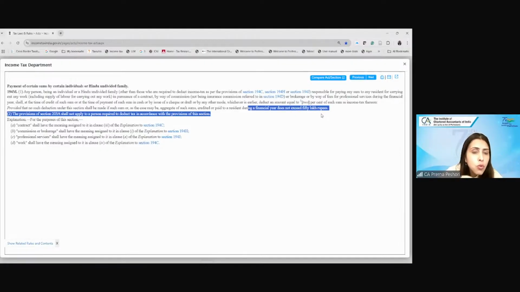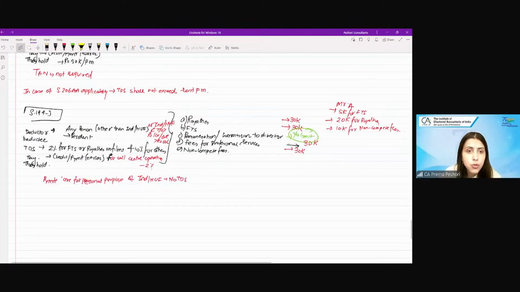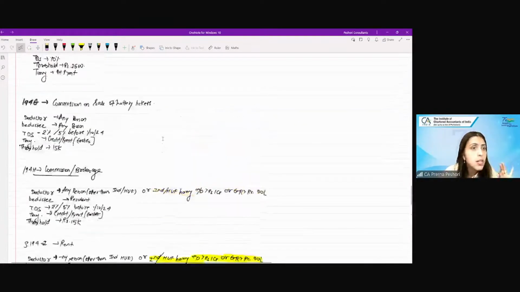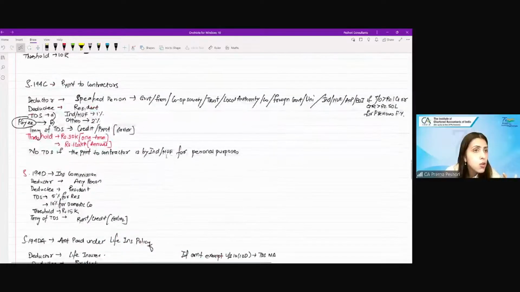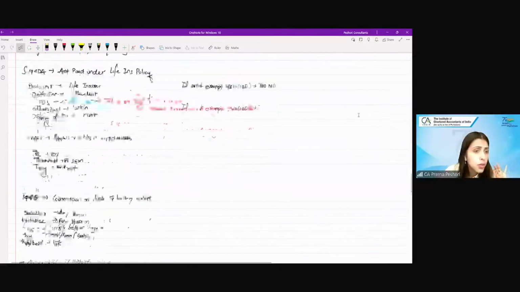Again, here there is no requirement to obtain the TAN number. It will be entirely PAN based deduction. Under 194J also, we have the individual or HUF only when they have the turnover more than 1 crore or 50 lakh. Similarly, under 194H we had the similar thing. 194C also, we had the similar thing, right? Where the individual has the turnover more than this limit.